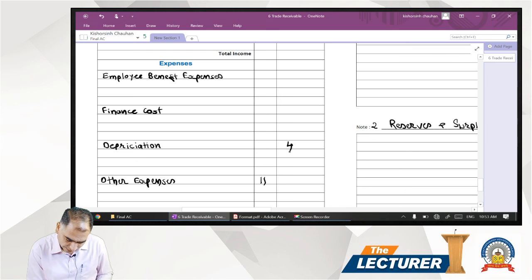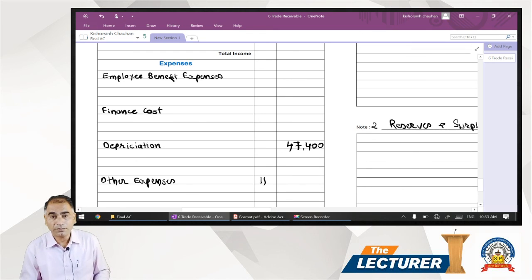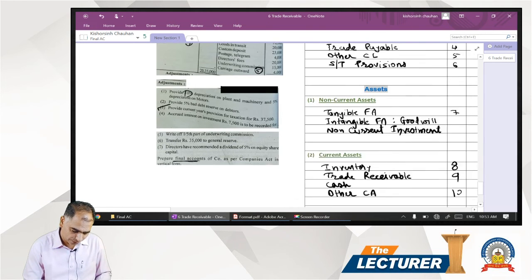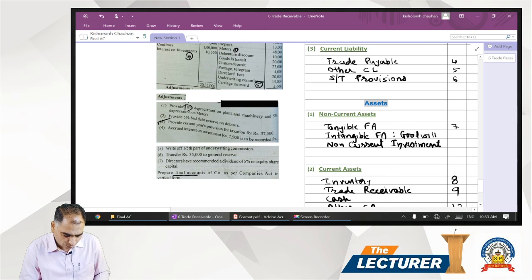47,400. It is our expense. So we have to charge it to the profit and loss account. Then if we go for the next adjustment, adjustment number 1 is taken care of. Adjustment number 2, 5% bad debt reserve on the debtors.